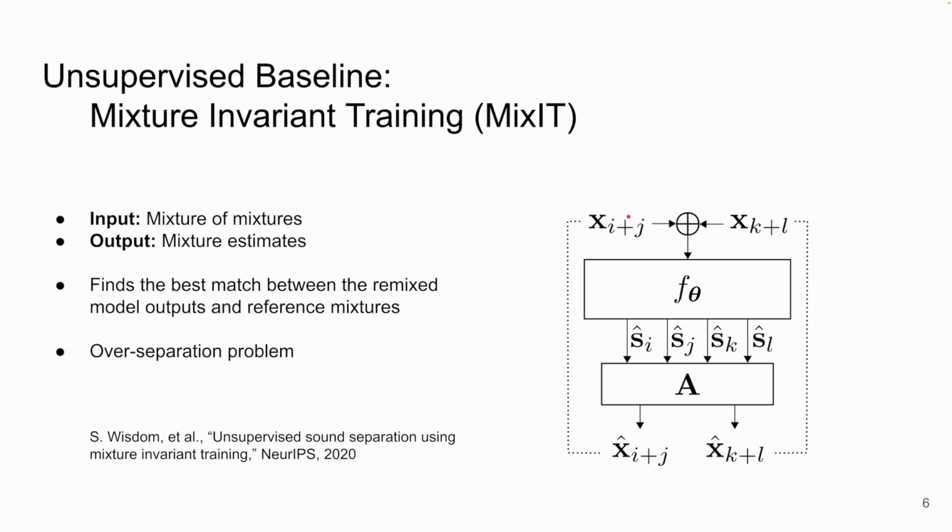This means that only two of the outputs will be relevant and the other two will not be relevant. This causes the over-separation problem, where parts of the source signals get spread out between the model outputs. Also, it is not trivial to find the two relevant outputs out of 4 outputs when reference sources are not available in an unsupervised setting.